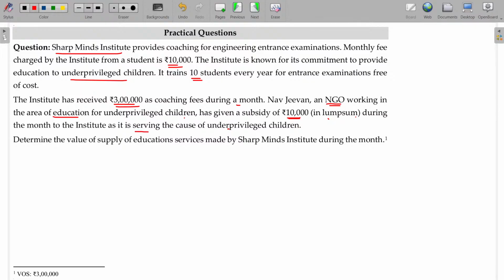For the underprivileged children, the NGO has given what? 3 lakh subsidy. It is not a subsidy from the government, so it should be includable. Determine the value of the supply of education services made by Sharp Minds Institute during the month. This 3 lakhs will always be includable. Apart from that, any amount collected will also be forming part of the supply. Is it clear?